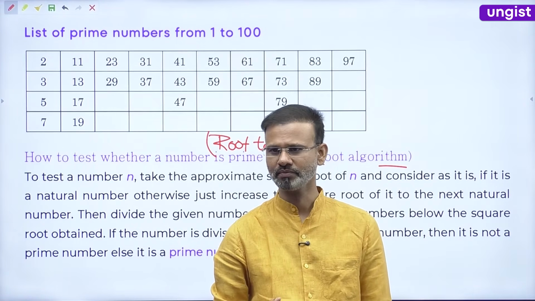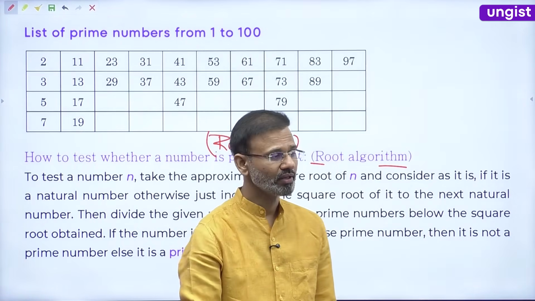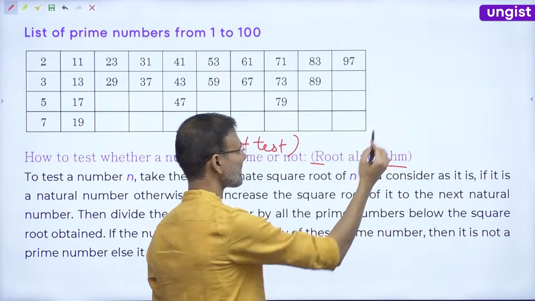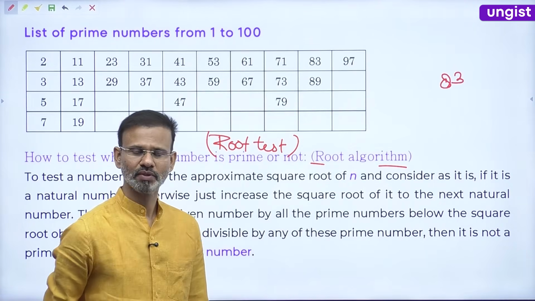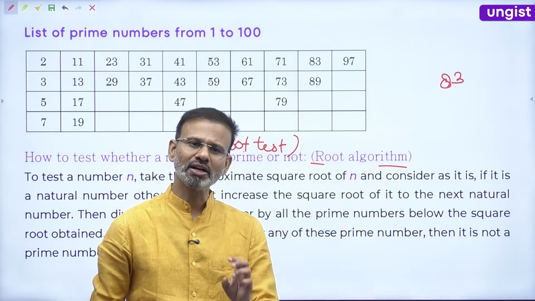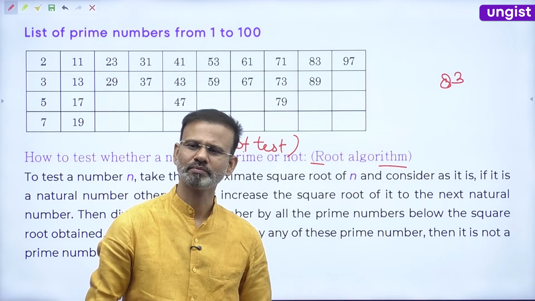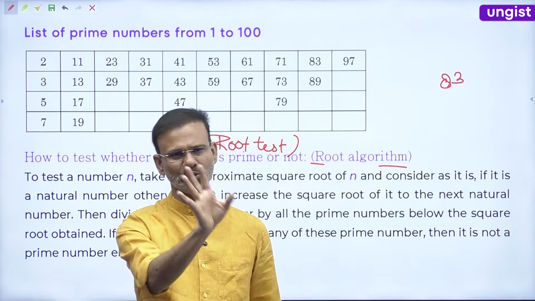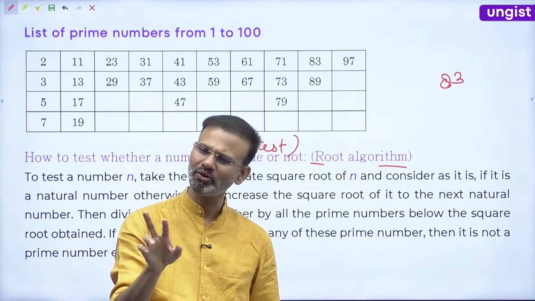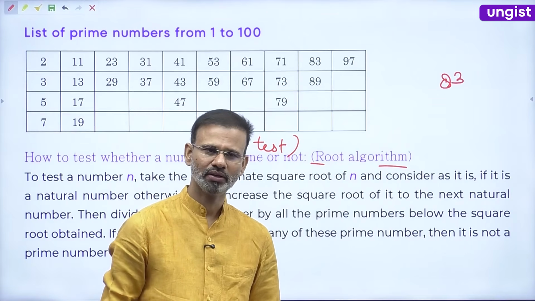I have to test whether 83 is prime or not. Can you tell me the rough root of 83? Square root, 9, obviously. Take 9 or 10, it is up to you totally.